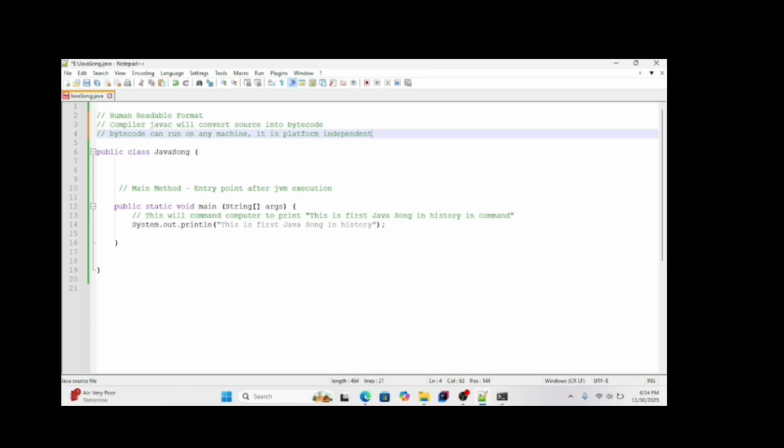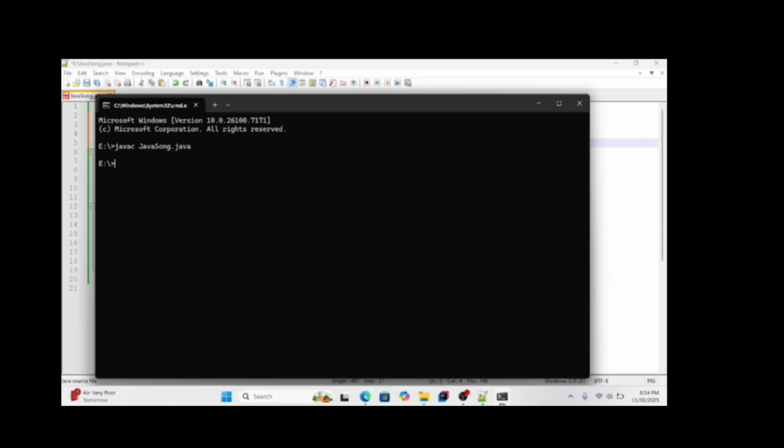After compiling the source code, we can run this .class file simply by the command java and the file name, java song, right? See, this is the first Java song in history. This has printed the output for us in the console.